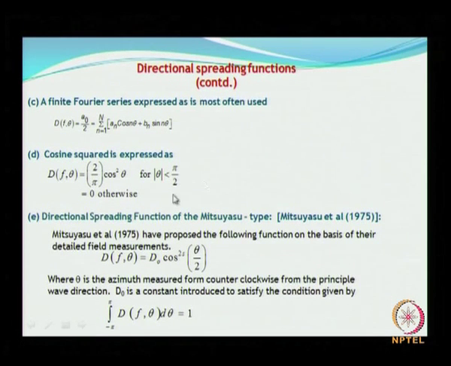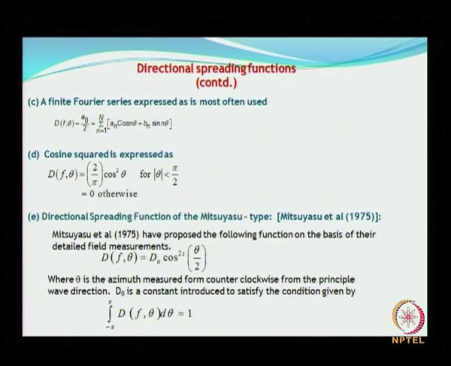But the widely used directional spreads are these two. One is the cosine square theta, wherein the directional spread is given by this expression for absolute value of theta less than or equal to 90 degrees or pi by 2, or equal to 0 otherwise. This is one kind of cosine square spreading function which is widely adopted.